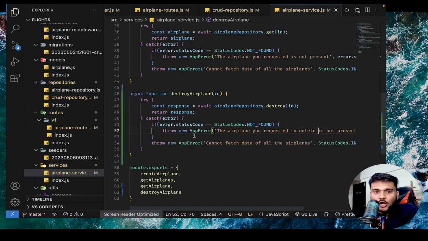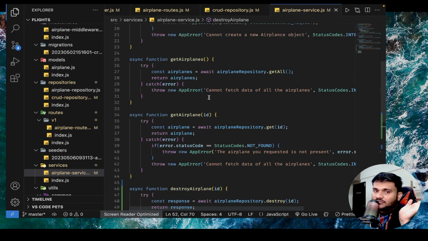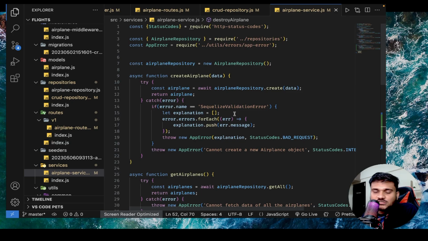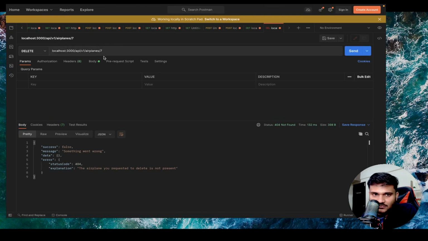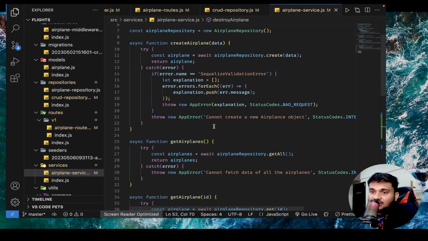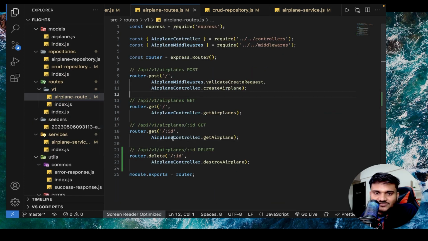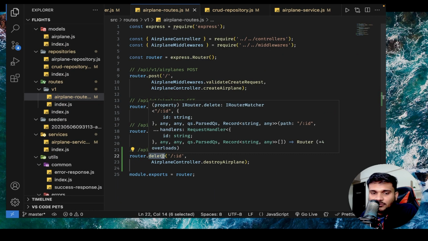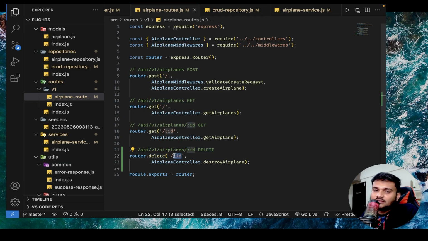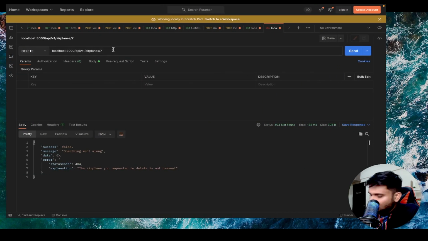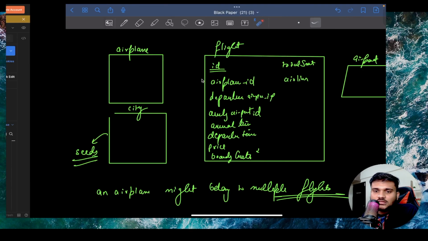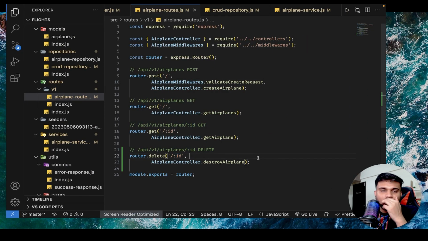Okay. Now a lot of time you might feel that, okay, we need some middlewares for this. No, we don't need middlewares because we don't have to validate any request body, because we don't have to validate this ID, right? If somebody will not pass this ID, then technically the route is not even present. For example, if you go to routes, if somebody makes a delete request to /airplanes, they don't pass the ID, right? So there is no route registered for it, right? For example, if you try to make a request to /airplanes with a delete request, send, you can see nothing will actually break. So you don't need to validate.